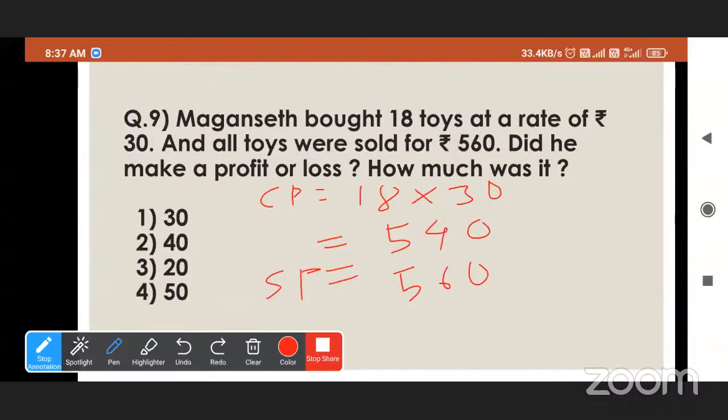And how much was it? 560. What is the profit? Profit means the difference between selling price and cost price. 560 is the selling price. So what is the profit? To get profit, what do you have to do?